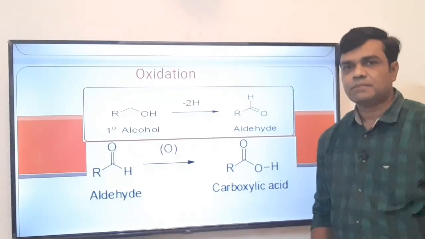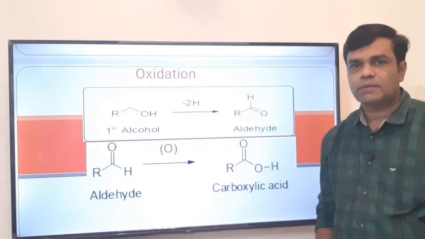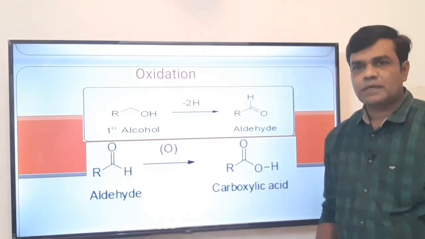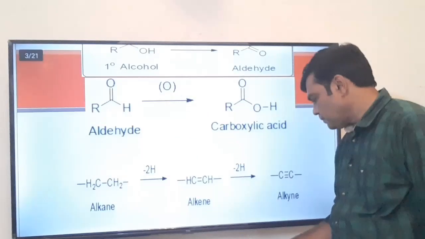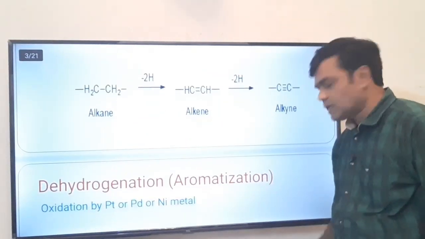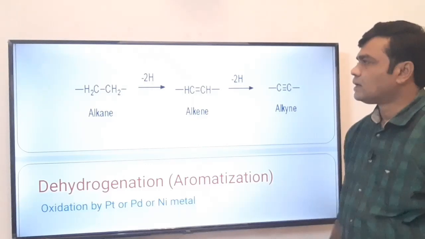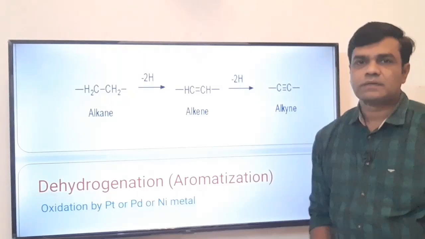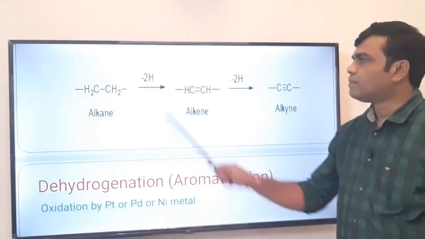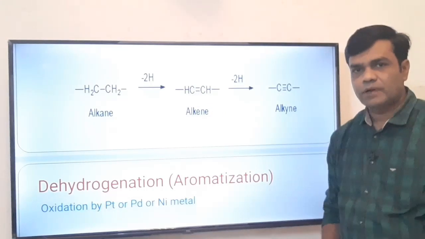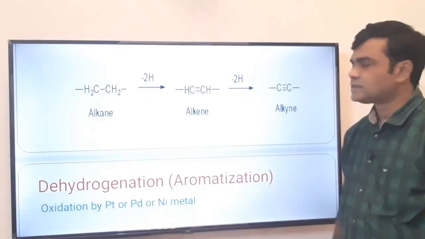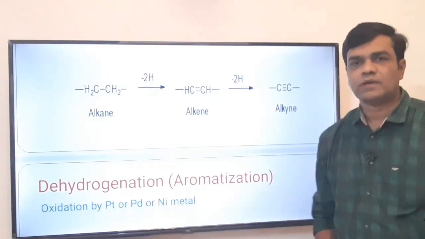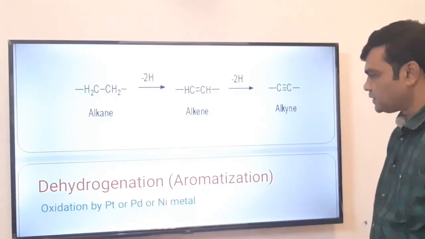It means oxidation is addition of oxygen or removal of hydrogen or maybe removal of electron. Removal of electron, the example we will see later on. See another example also here, which indicates the oxidation process. This moiety is a single bonded moiety. By removing two hydrogens, we get a double bonded moiety, and then the double bonded moiety is converted into triple bonded by removing two hydrogen atoms. In all these cases, there is a removal of hydrogen. That's why this process is oxidation.